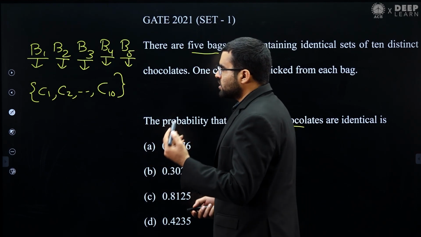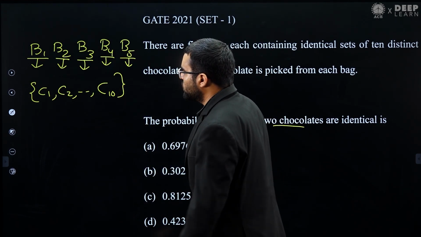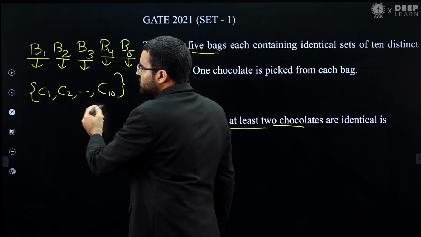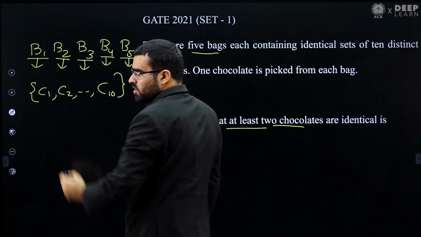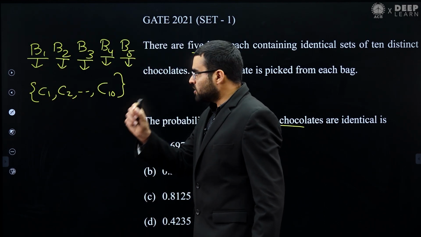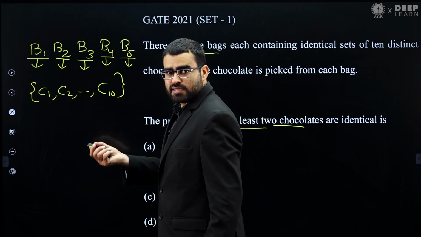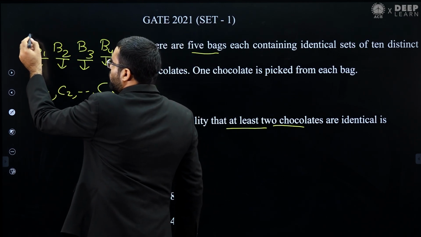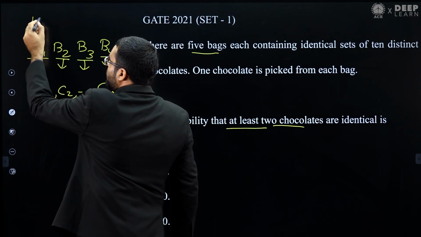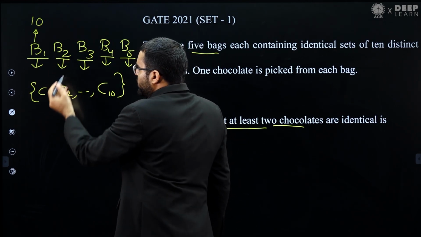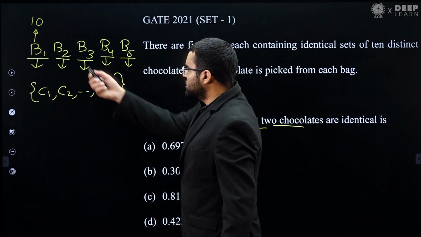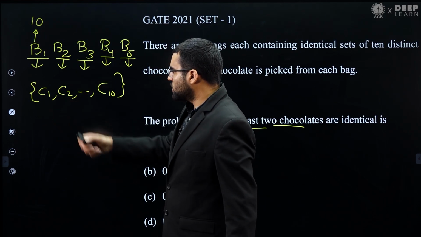The total number of ways means from any bag we can take any chocolate. We have total 5 bags, and to find the total number of ways of picking chocolates from these bags, see in bag B1 we have 10 chocolates, so I can take any one of them. So how many choices do I have? From B1 I can take any of the 10 chocolates. Now in B2 also we have these 10 chocolates.